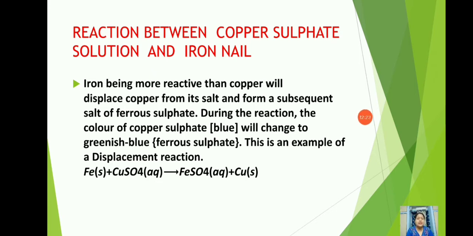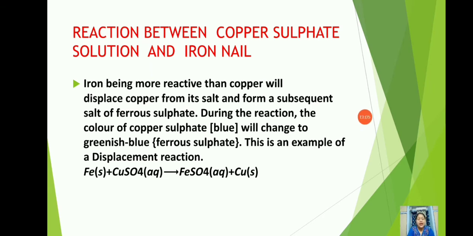Iron, being more reactive than copper, will displace copper from its salt to form a subsequent salt of ferrous sulfate. During the reaction, the color of copper sulfate will change to greenish blue. This is an example of a displacement reaction. So what happens actually in this reaction, students? The copper sulfate solution, which is initially blue in color, when an iron nail is dipped in that blue colored solution, after some time this blue color solution will turn into a slight greenish blue color, because of the formation of ferrous sulfate.